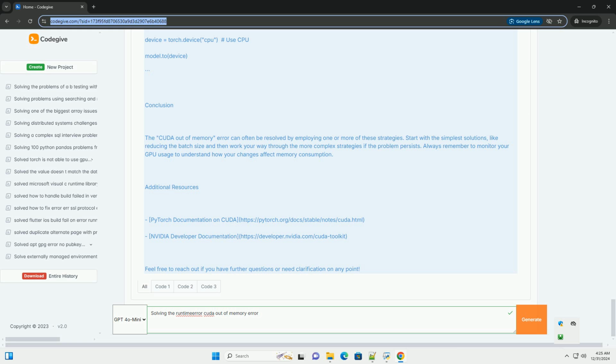8. Using CPU. If GPU memory is a persistent issue and performance is not critical, consider running your operations on the CPU. Python: device = torch.device('cpu') # use CPU. model.to(device). Conclusion.